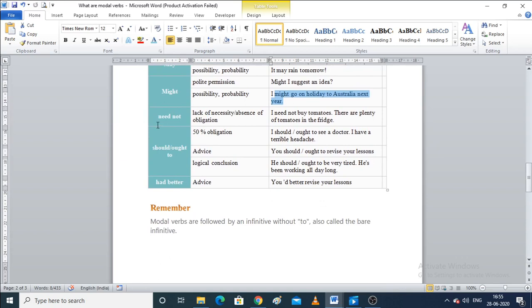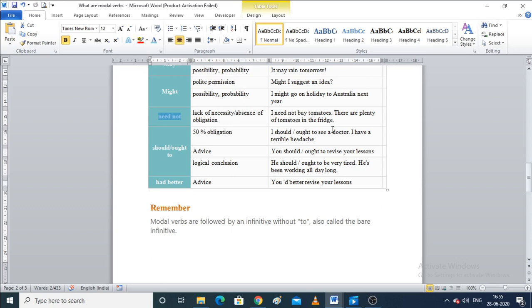Need not. What is it? Need not: lack of necessity, absence of obligation. I need not buy tomatoes. There are plenty of tomatoes in the fridge. So when there is a lack of necessity or absence of obligation, that means there is no compulsion.